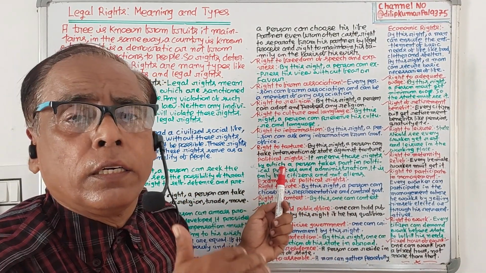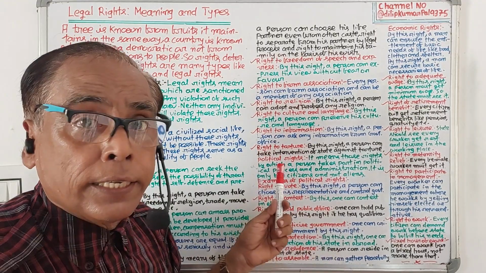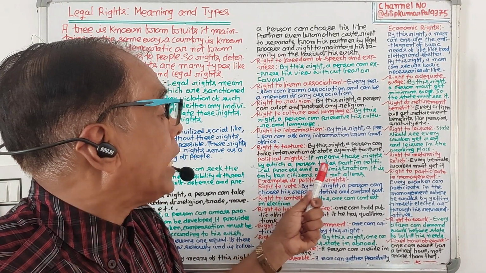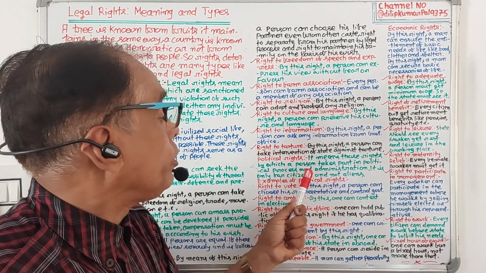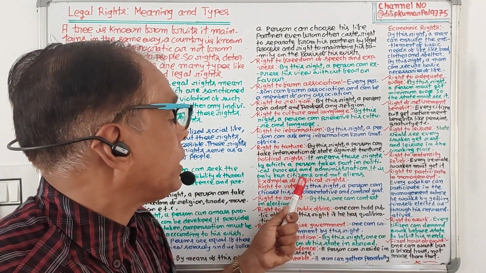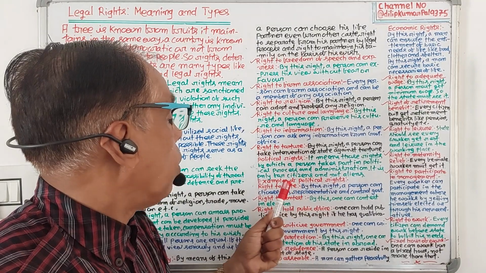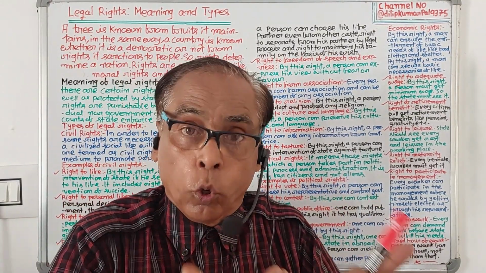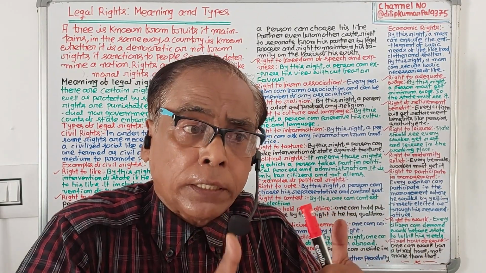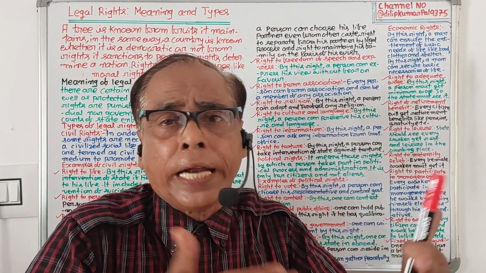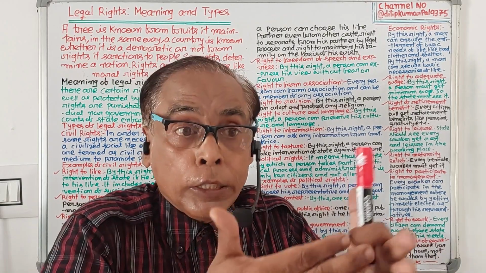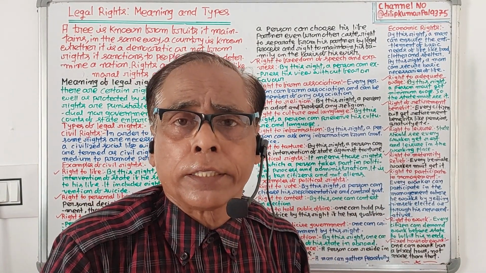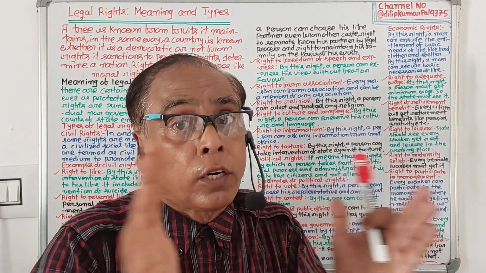So these are all the civil rights. Now we'll discuss political rights. What is political rights? Political rights mean those rights by which a person takes part in political process and administration. Without this right, a person cannot take part in administration and politics. It is given only to citizens, not alliance.